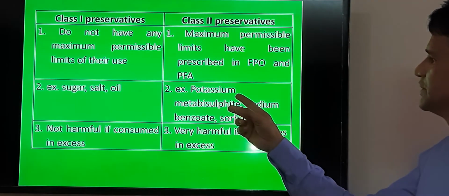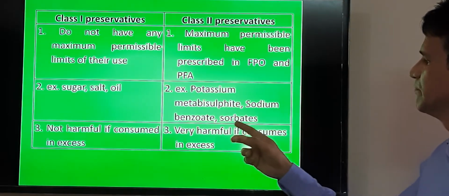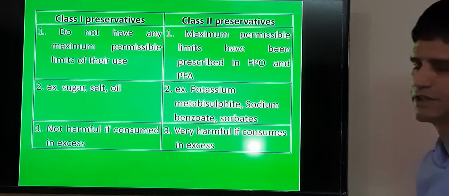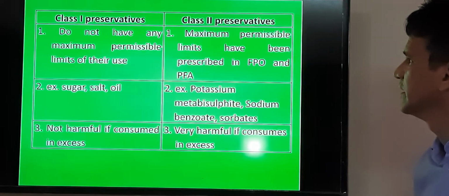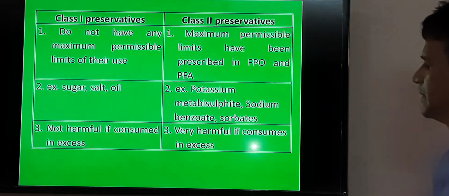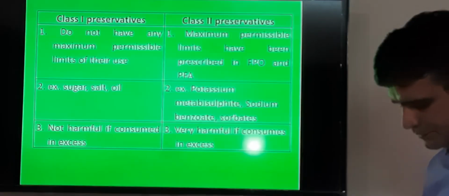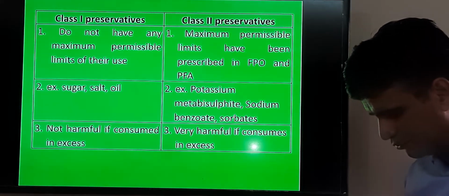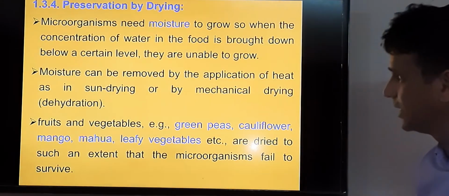Potassium metabisulfite, sodium benzoate and sorbate are certain class 2 preservatives, and they are harmful if consumed in excess. So we have to follow only the FPO guidelines.